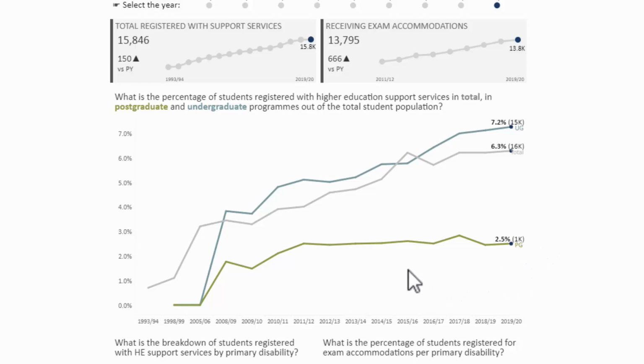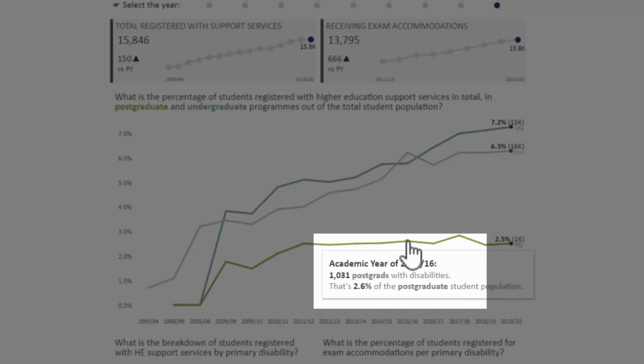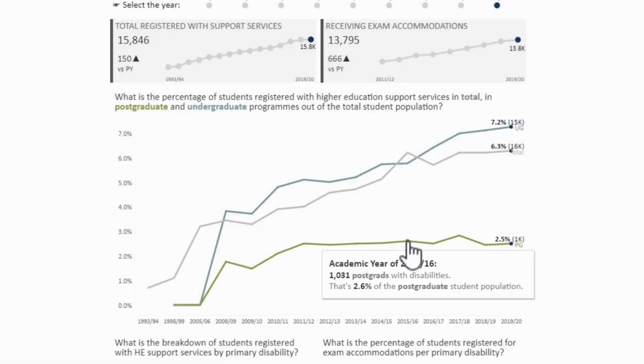For example, if I want to see how many postgraduates there were in 2015-16, I can just hover over the point at 2015-16 and it's going to tell me very precisely that there were 1,031 postgraduates with disabilities registered with services, and at that time that was 2.6% of the postgraduate population. So really useful information and a really good tool to interrogate the data over time very quickly.